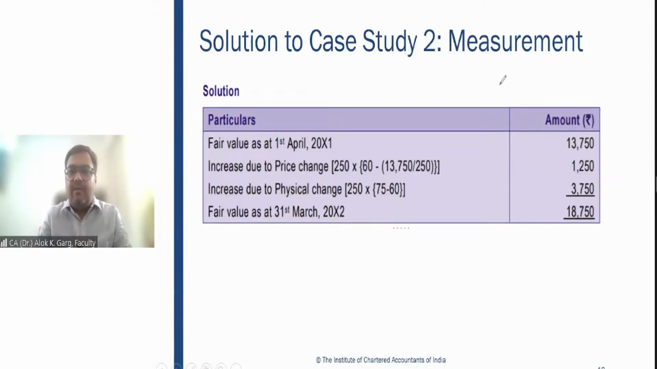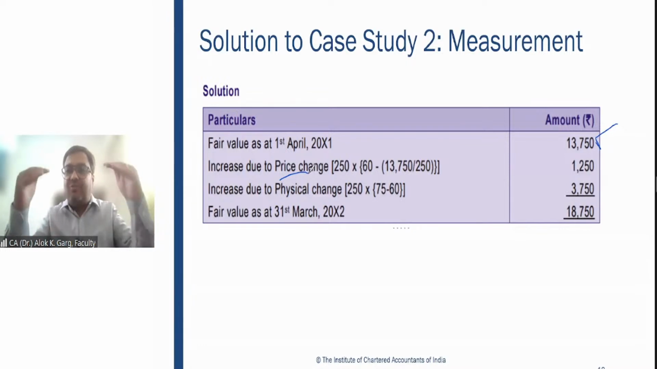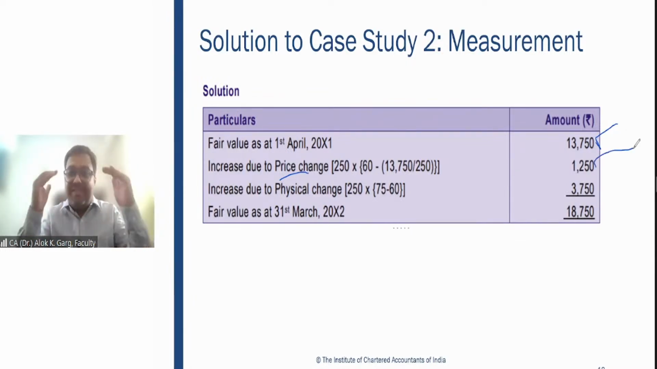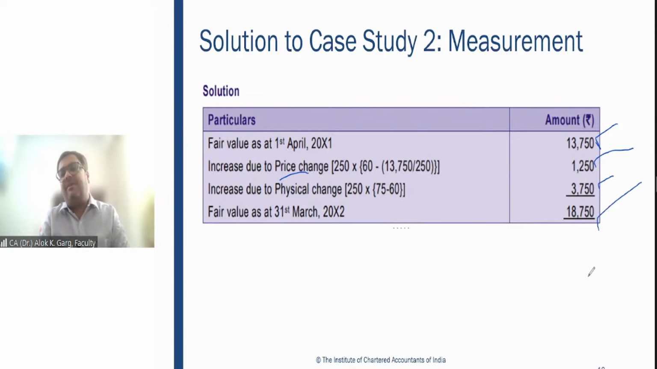Simple. Fair value on 1st April 2001 was 13,750. The price change, 3 year to 3 year, is 55 to 60. It is 1,250. The physical change, meaning biological transformation, is 3,750. The total fair value is 18,750 as on date. This is 55. This is 75. Right?